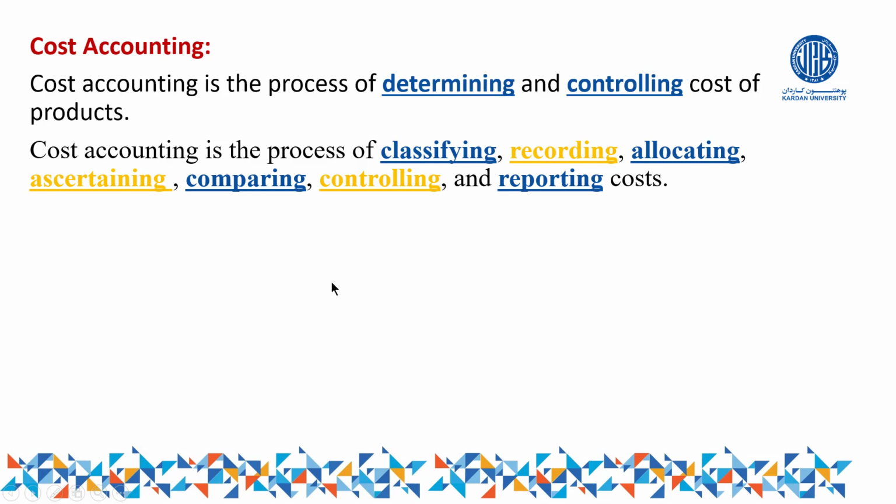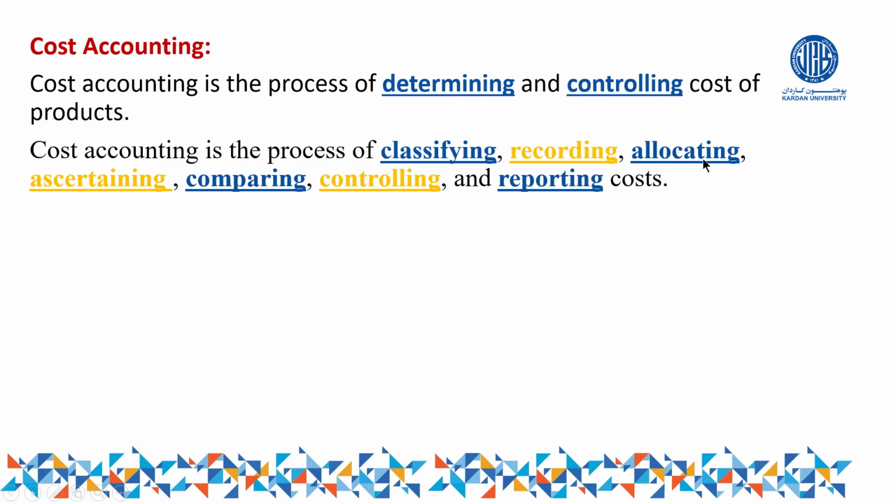Suppose we have two products, product A and product B. Before recording the cost, first of all, we have to classify whether the costs belong to product A or whether the costs belong to product B. After identifying whether it belongs to A or B, first we go for classifying. Then after classifying, we go for recording. Some of the costs might belong to A, and some might belong to B. Record under A as well as record under B.